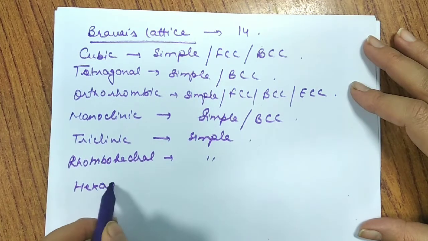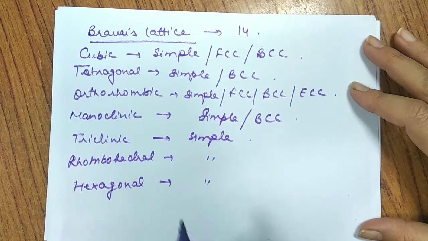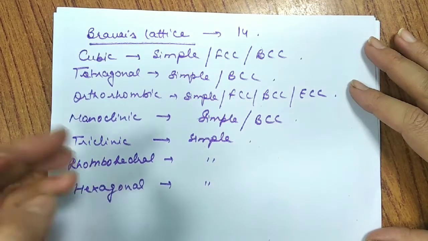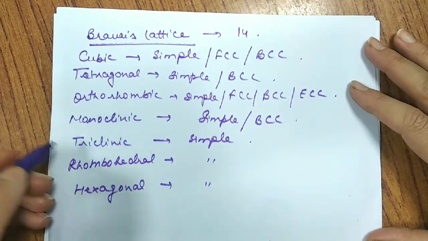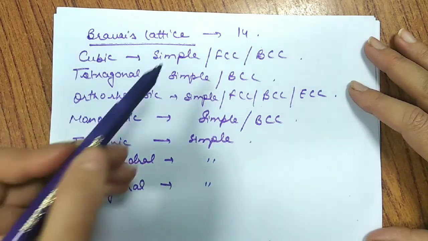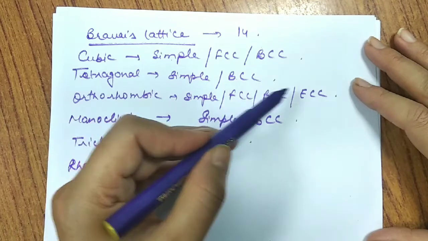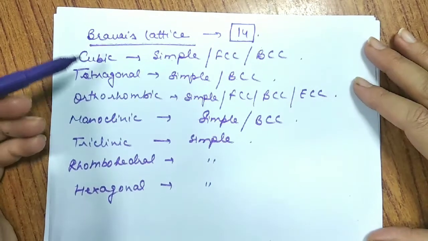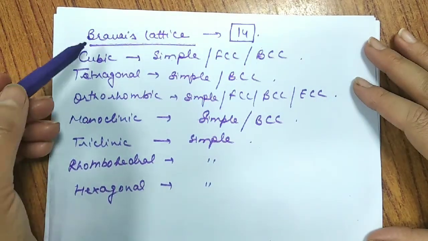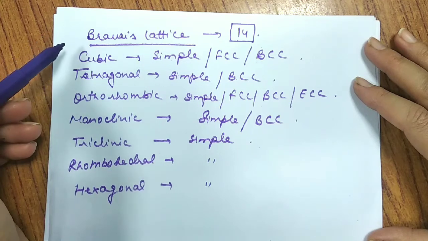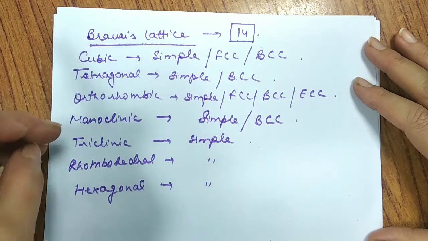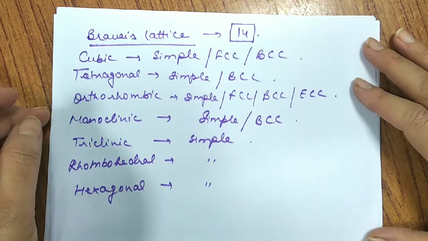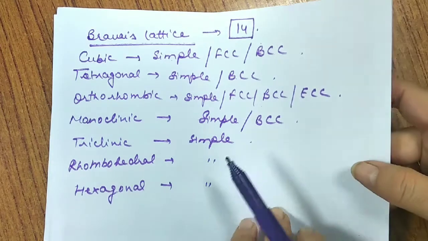And last, when I talk about hexagonal, that is the 7th crystal system, it exists only in simple crystal form or simple unit cell. That means face centered, body centered, and end centered have not been observed in these 3 cases. So counting these, 1, 2, 3, 4, 5, 6, 7, 8, 9, 10, 11, 12, 13, 14, there are 14 such unit systems present. We call them Bravais lattices, as he observed for the very first time that these crystal systems are found in nature. So this is about the arrangement of constituent particles and various categories.